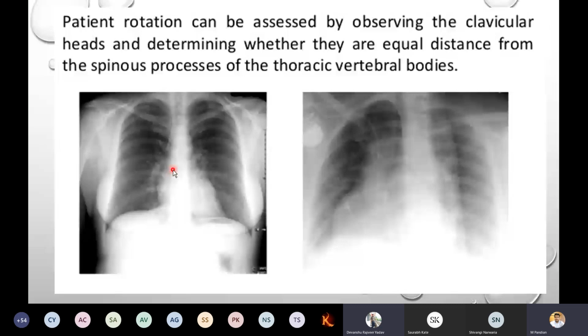Yes, where I have not placed the pointer, that is the abnormal one. Here you can see the clavicle head is coming away from the midline. The opposite one is crossing the midline. So these both are not at the proper distance, so it is abnormal. This one has the proper distance, so this is normal.